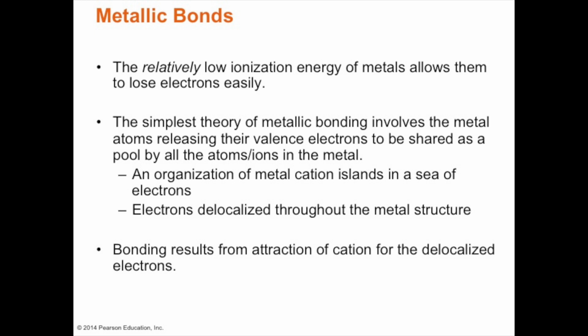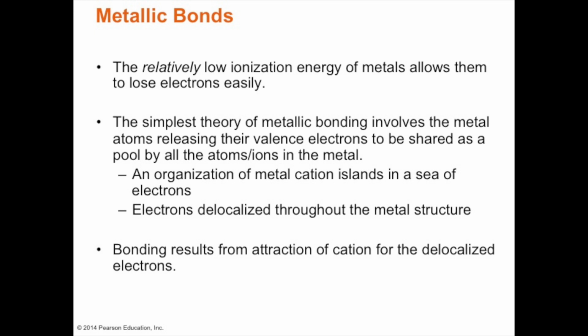Metallic bonds, however, have very low ionization energies, and electrons are easily lost. So a simple theory involves metals releasing their valence electrons, shared by a pool of cations.